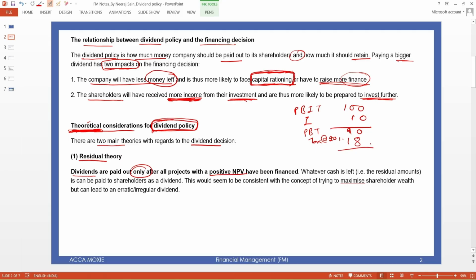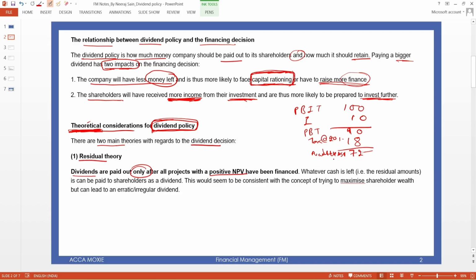So you have 72 that is available to shareholders for distribution. You can distribute this whole amount or you can retain it as well. If you distribute, that will impact your share price, but we will look at this later.